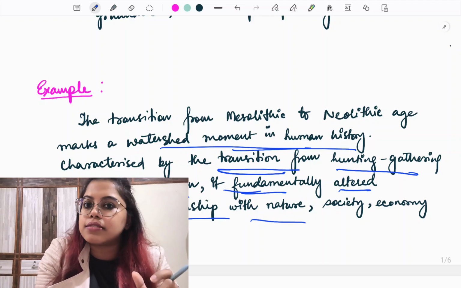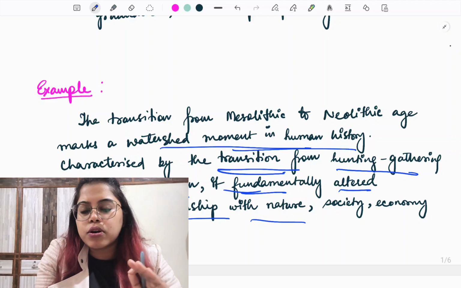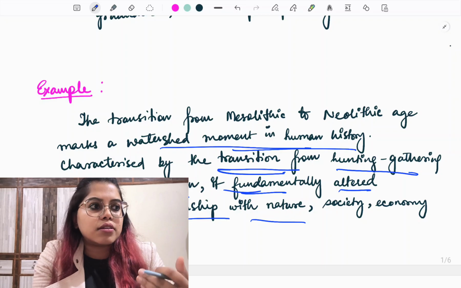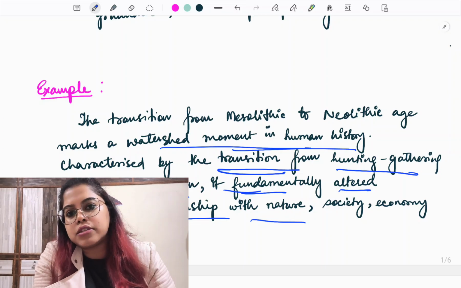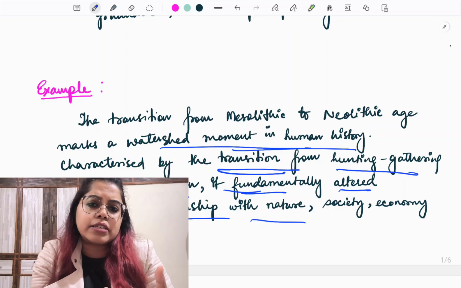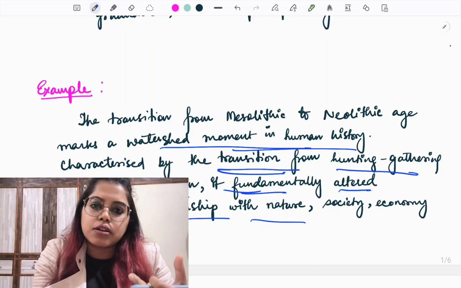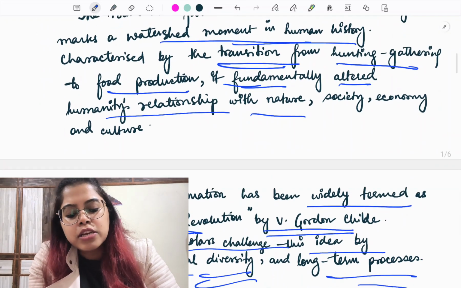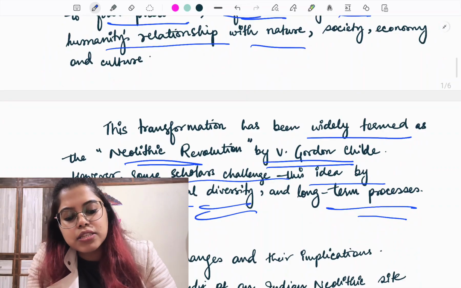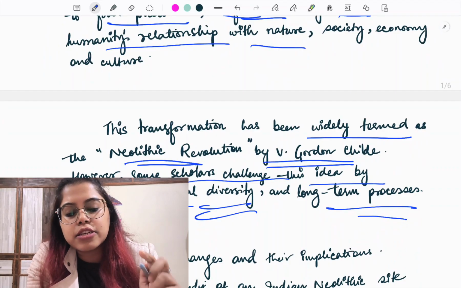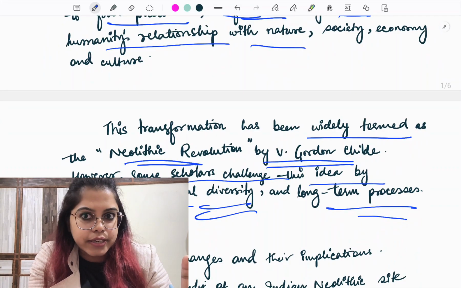Gordon Childe had made this particular statement. And it is not very difficult to identify, because anyone who teaches the Neolithic Age will definitely tell you that this period is called a revolution by V. Gordon Childe. Okay, so next what I have said is, this transformation has been widely termed as the Neolithic Revolution by V. Gordon Childe.